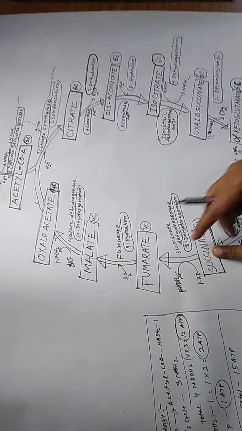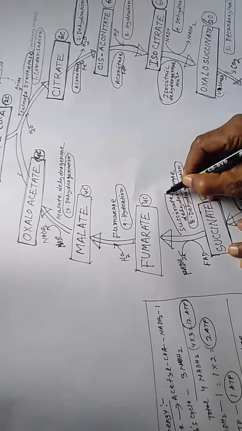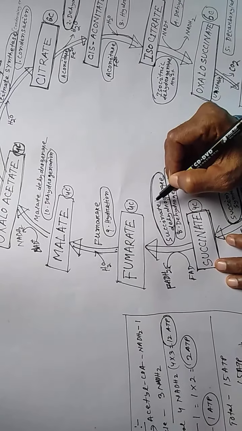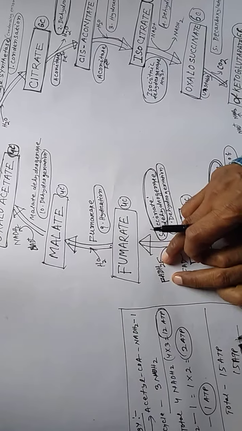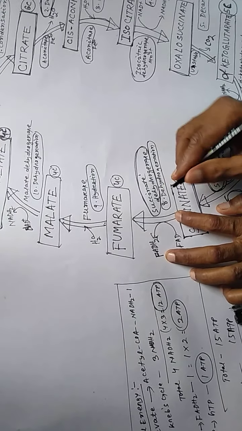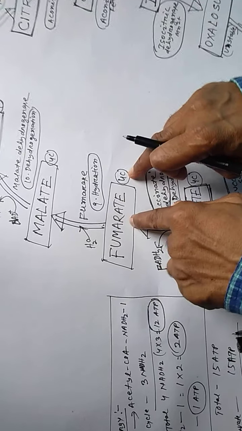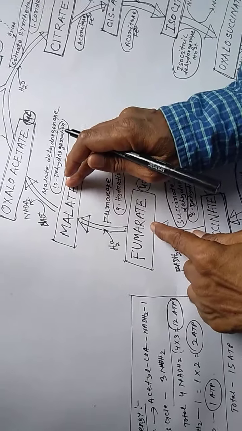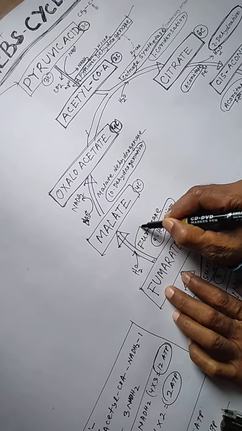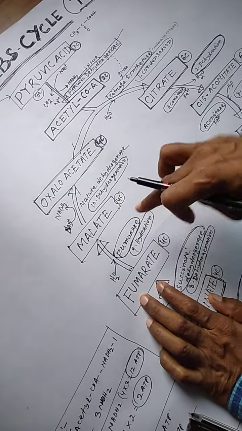Again, succinate is converted into fumarate in the presence of the enzyme succinate dehydrogenase, and one FADH2 is released. The process is known as dehydrogenation. Again, fumarate, a 4 carbon compound, is converted into malate; one molecule of water is added in the presence of the enzyme fumarase. This process is known as hydration.